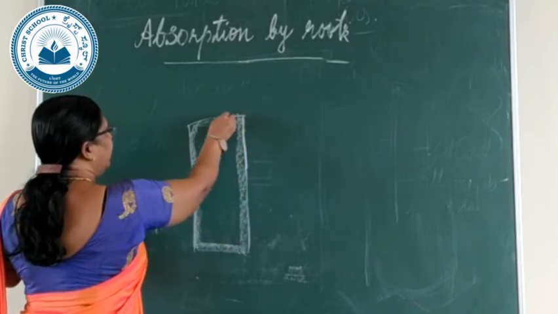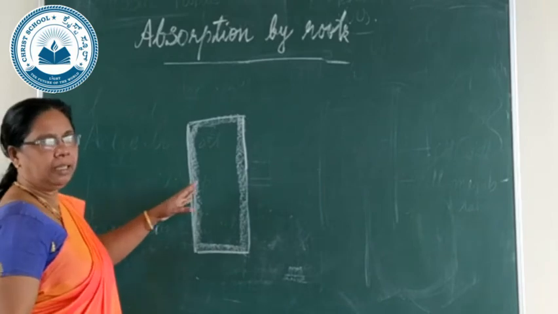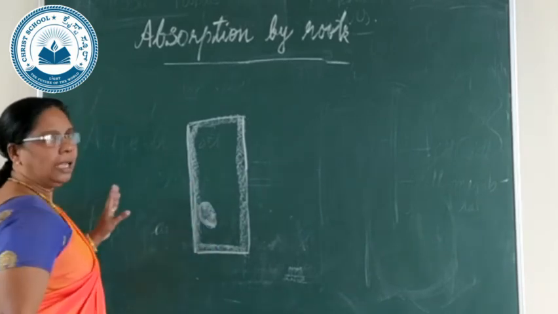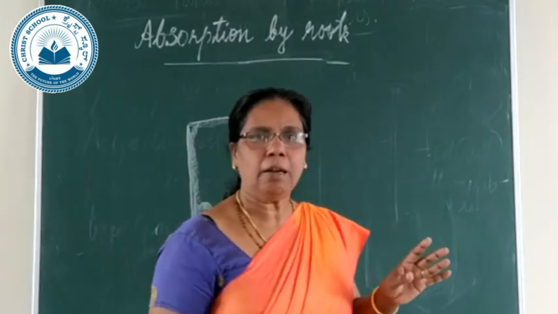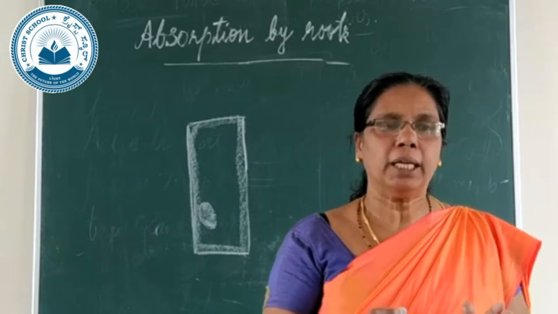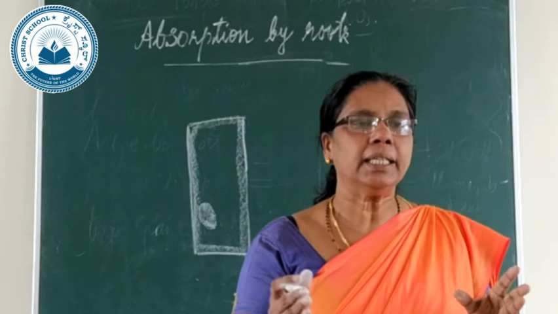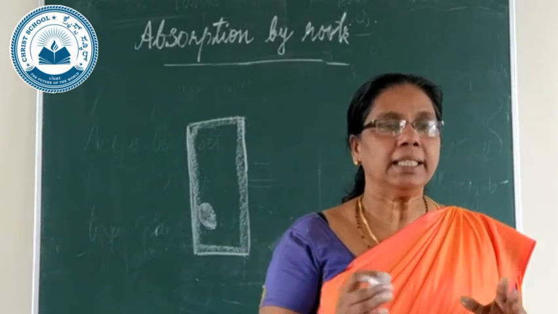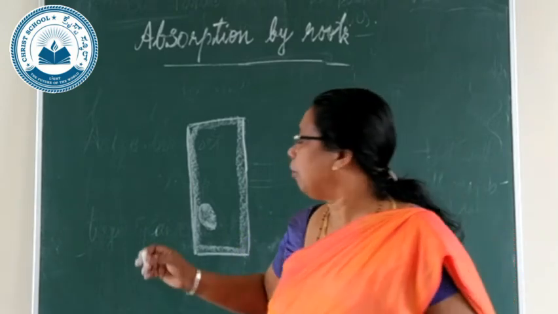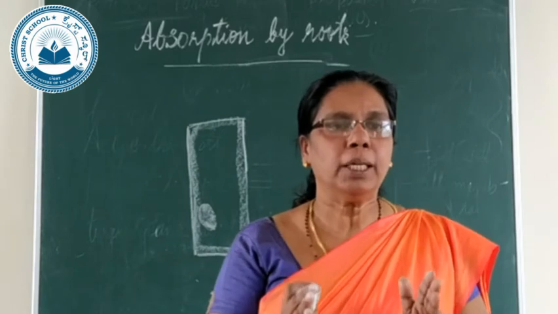We are taking the living cell of an aquatic plant and putting it in fresh water. This is the nucleus. You can see that the cell wall and the cell membrane are very close together, and as usual the cell will be fully distended. It is a turgid cell. Both the cell wall and the cell membrane remain close together.